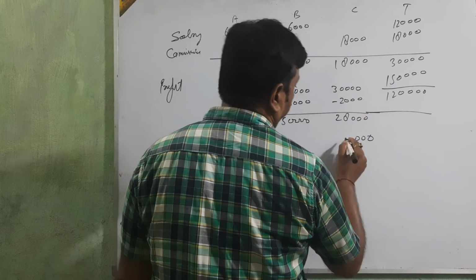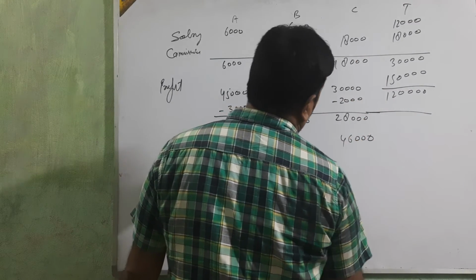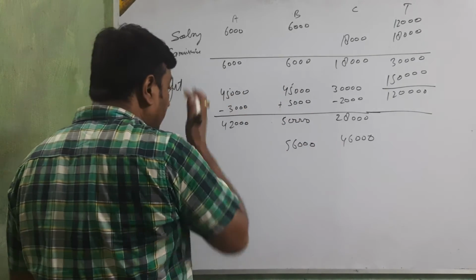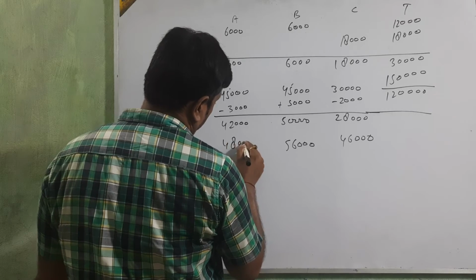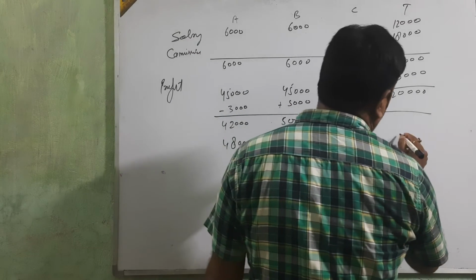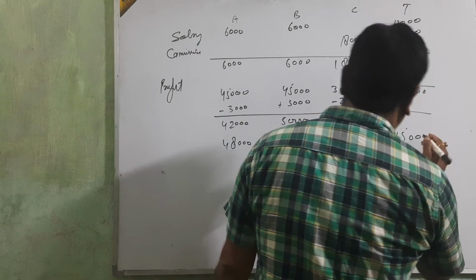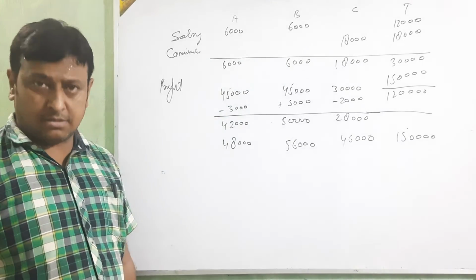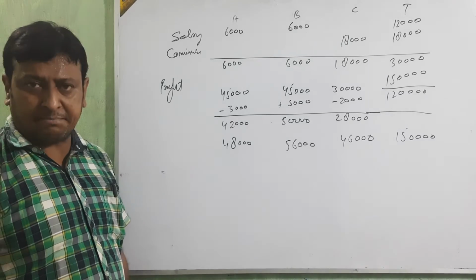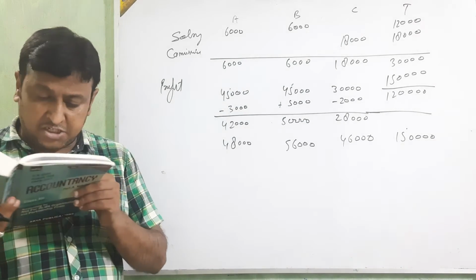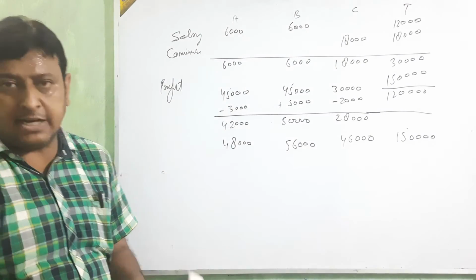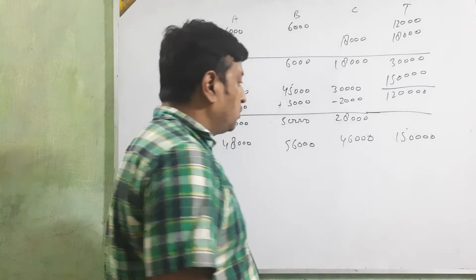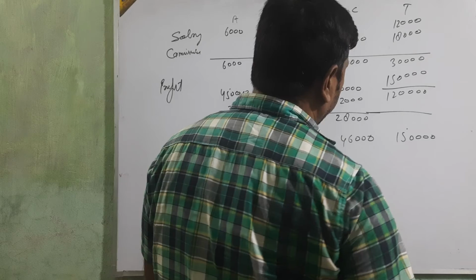Take the grand total of this and this: 46,000, 56,000, 48,000, and the total amount is 1,50,000. That is the main amount which we have to write in the partners' capital accounts. But this amount was distributed in 2:2:1. Wrongly this amount was distributed 2:2:1. Just distribute this amount 2:2:1.